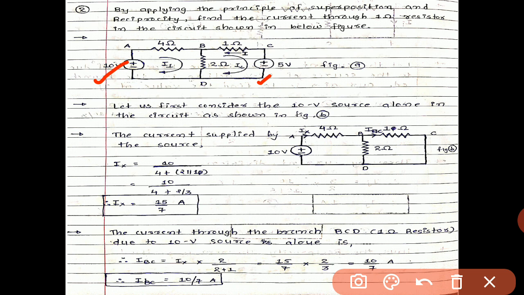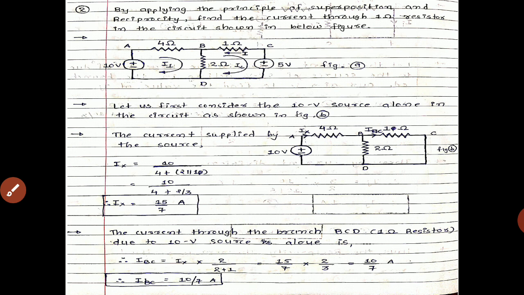But the question asks that by applying the principle of superposition we have to apply superposition and reciprocity. So in this case we get two different configurations. First we go for the 10 volt source and then we go for the 5 volt source. So let us start the example.